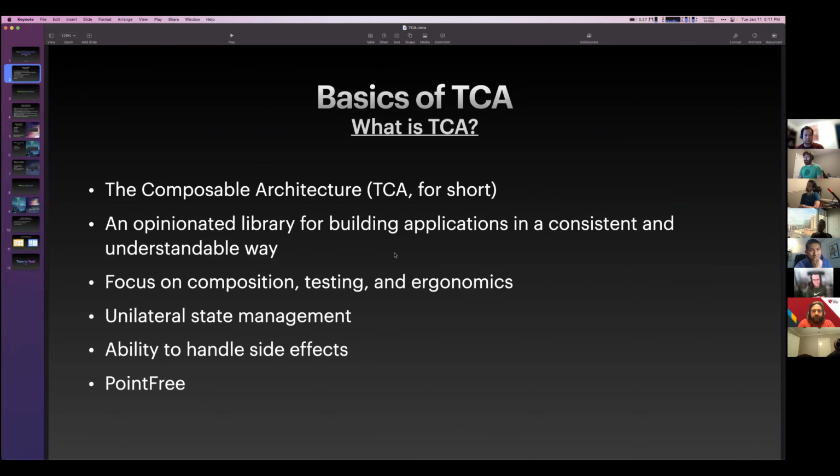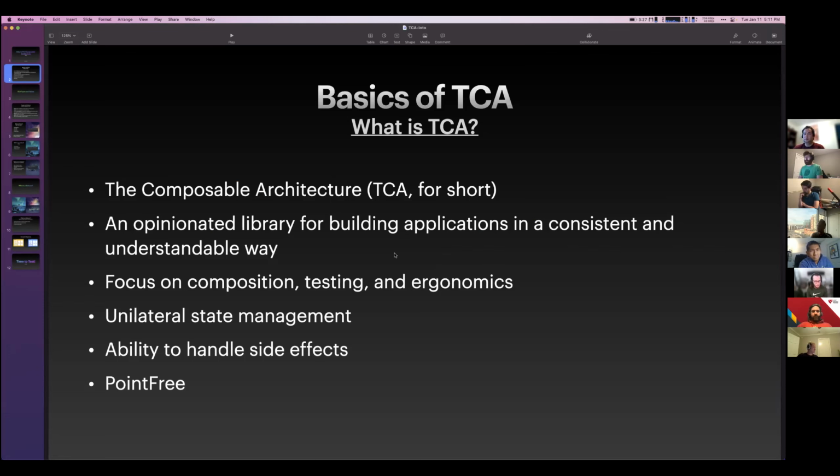I might say it as TCA, that is its very short acronym. And TCA has a focus on composition, testing, and ergonomics. It is composable in the sense that you can have multiple different views isolated in their own components. They could even be in their own Swift modules, in their own repos, and they don't even know each other exists, but they can be composed in such a way that the parents and children just link together if they have the data state that a view expects.